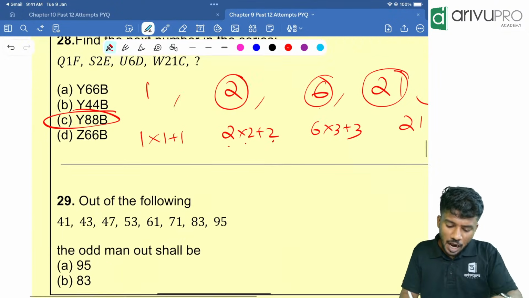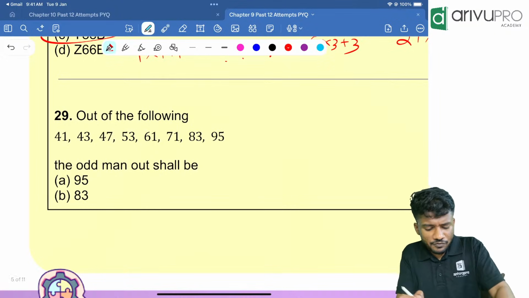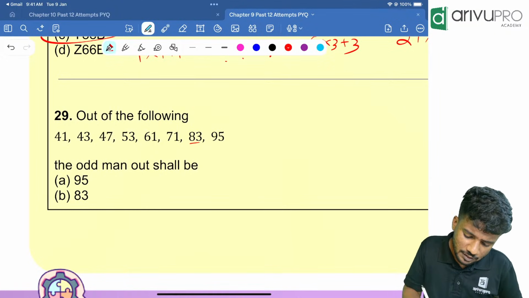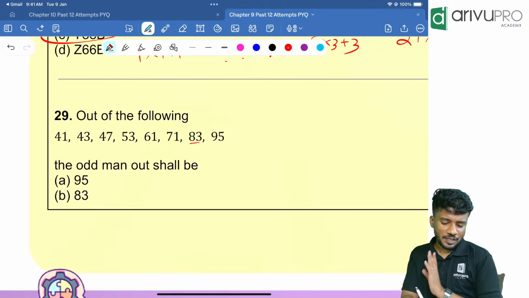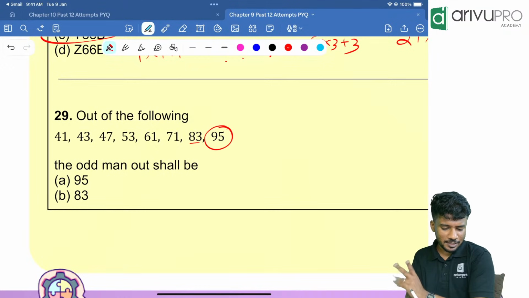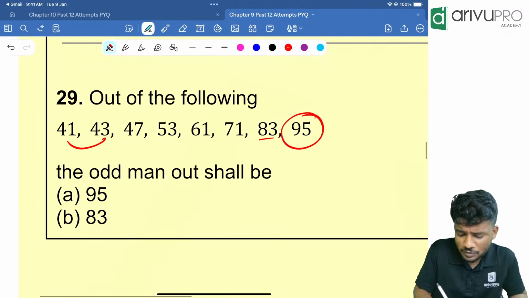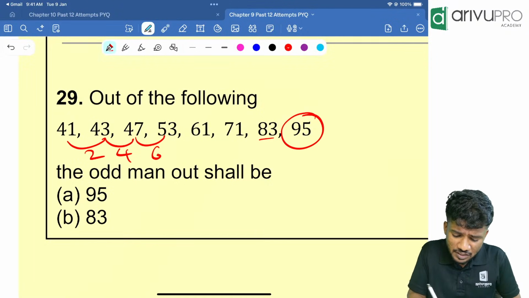Next question. Out of the following, 41, 43, 47, 53, 61, 71, 83 and 95, which is the odd man out? I think everyone will say prime number, correct? Except 95. That is the answer. Or we can just check the common difference: 2, then 4, then this is how much? 6. This is how much?